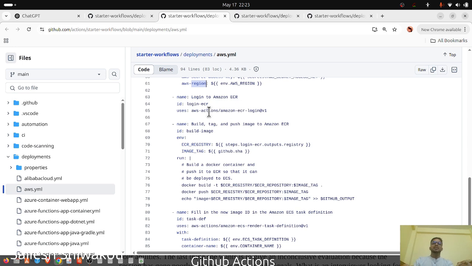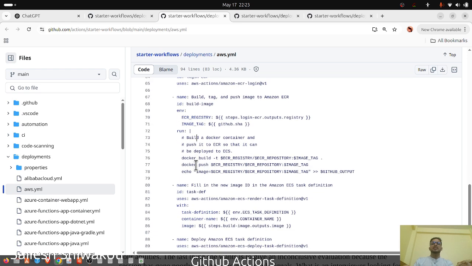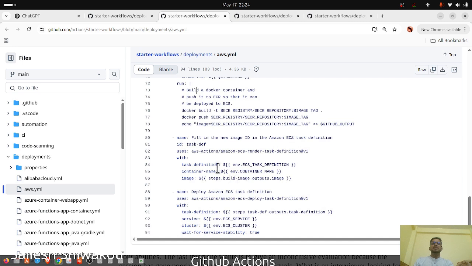And then the second step of the job, run the Amazon actions, and that should run the Amazon ECR login. And the third, build image, is the ID environment run. So it's kind of a script, let's say a script such as docker build -t. It builds it, it pushes it, it echoes the GitHub output.